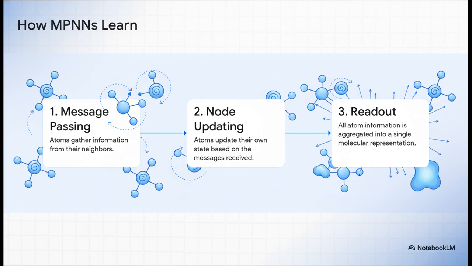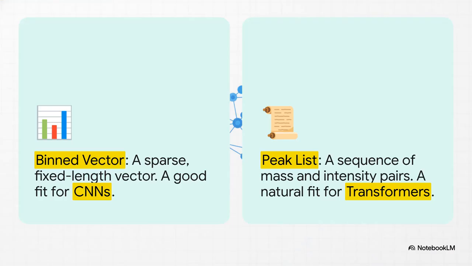Now, when we use those molecular graphs, really cool models like message-passing neural networks, or MPNNs, come into play. And the process is just brilliantly intuitive. Information literally spreads across the graph. First, in the message-passing step, each atom gathers information from its direct neighbors, kind of like gossip. Then, in the node updating step, each atom updates its own state based on the gossip it just heard. You do this a few times, and then a final readout function pulls all this local information together into a single, really rich representation of the entire molecule. It's pretty elegant.